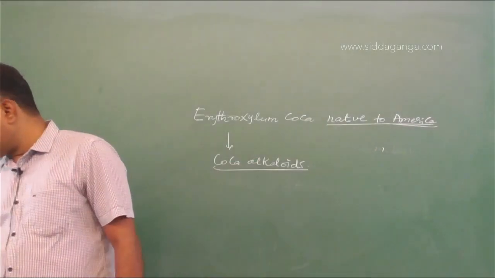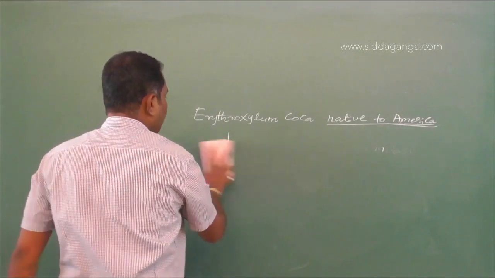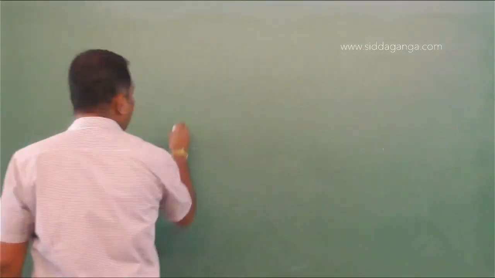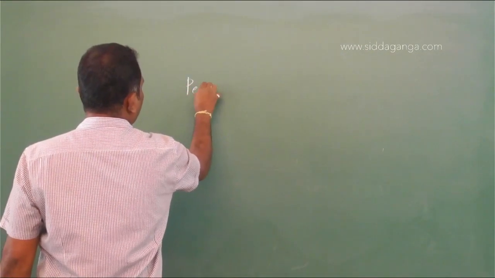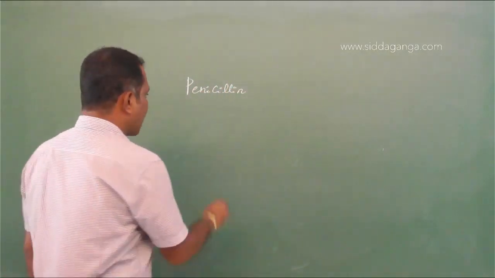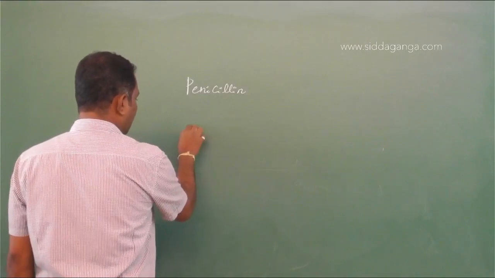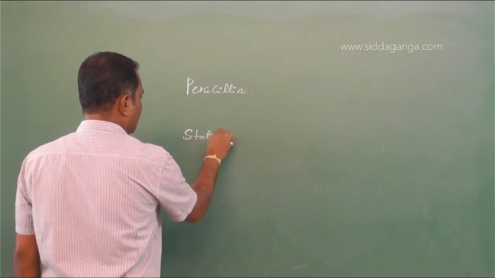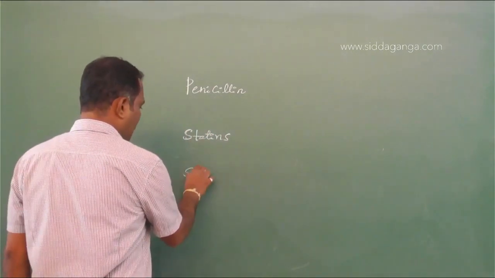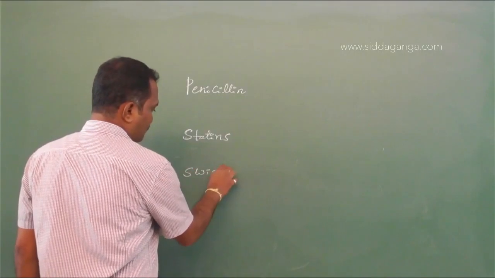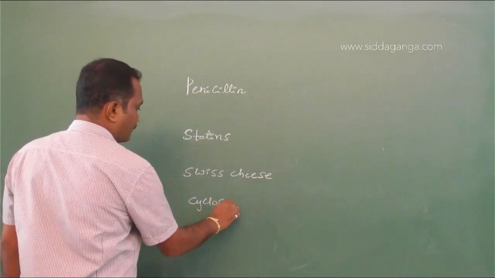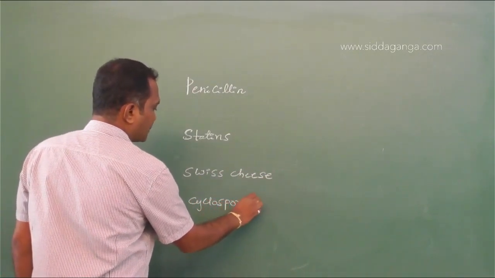Okay, we have the options: penicillin, which is a fungi. The next product would be statins. Then Swiss cheese and cyclosporin A. So these are the different products mentioned.